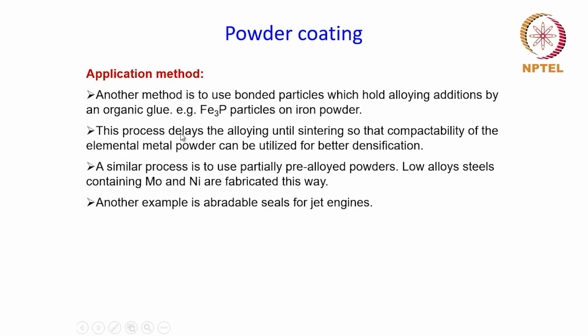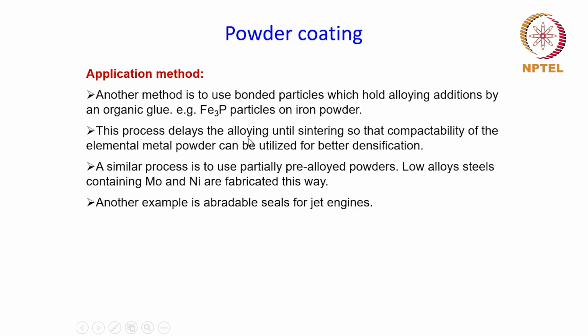And this process of adding alloying elements in this manner will also delay the alloying until the final stage, which is sintering, so that the compactability of the elemental metal powder can be utilized for better densification. Because any alloy will have higher strength compared to the elemental powder, and therefore compaction is a little more difficult for alloy powders compared to elemental powders.